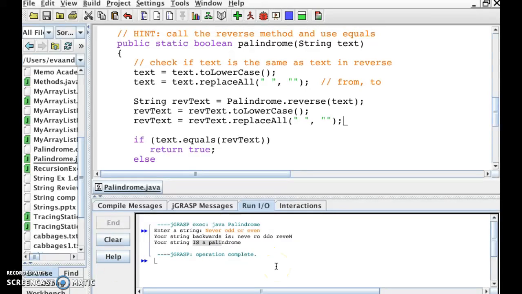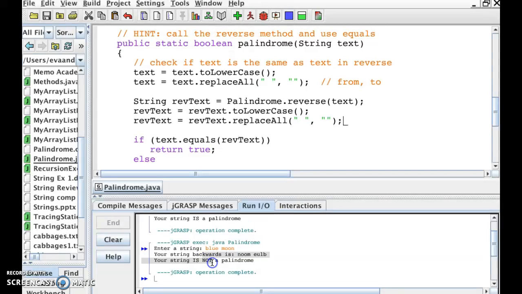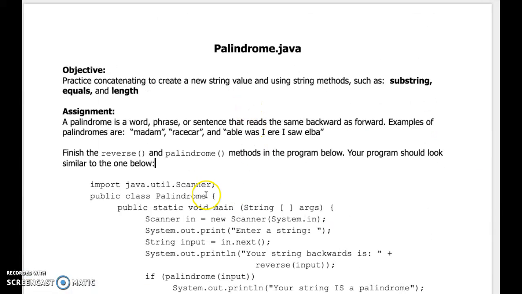So that made enough change. And just to make sure that we didn't ruin everything, we can do something like Blue Moon again that we know is not a palindrome, and make sure we're still getting not. And indeed we are, and it's still reversing it. So that is the extension. All done. Okay, happy coding.